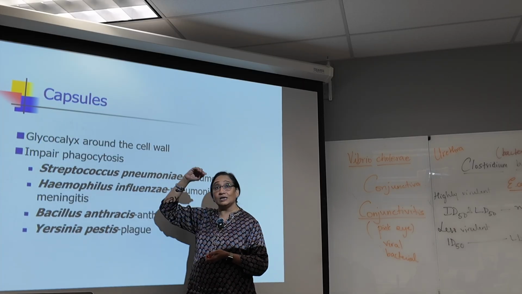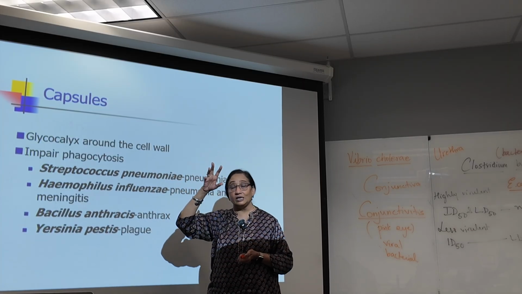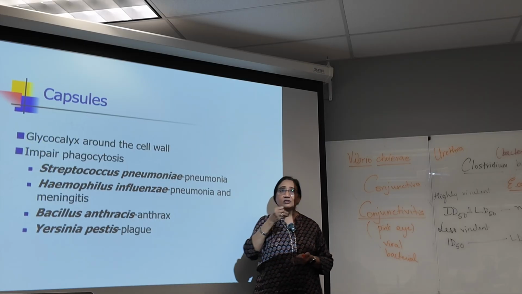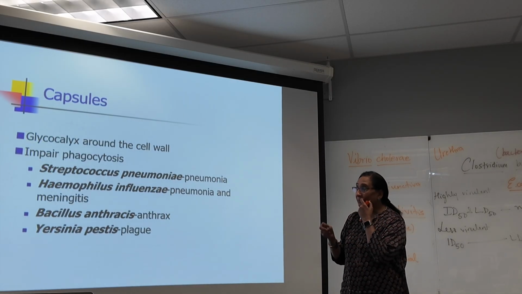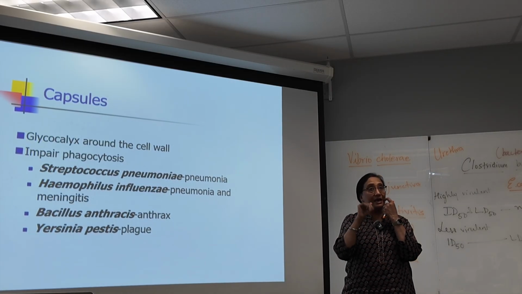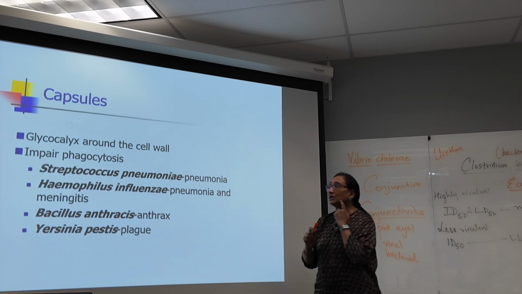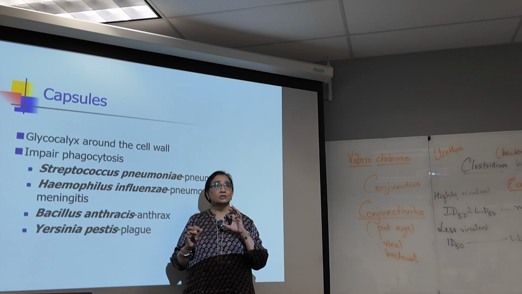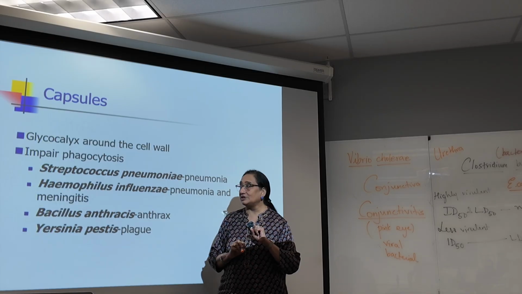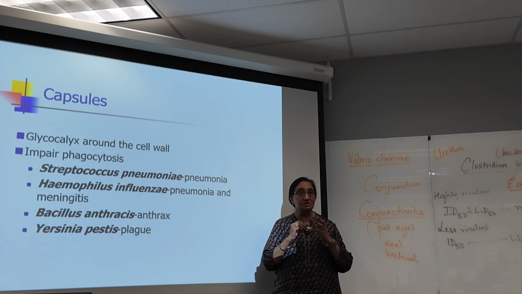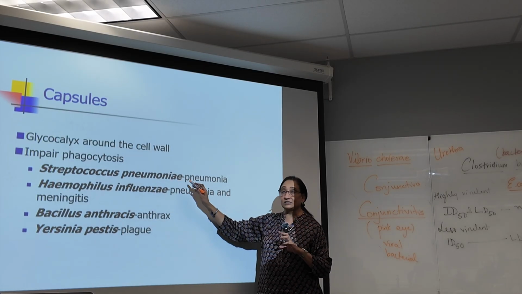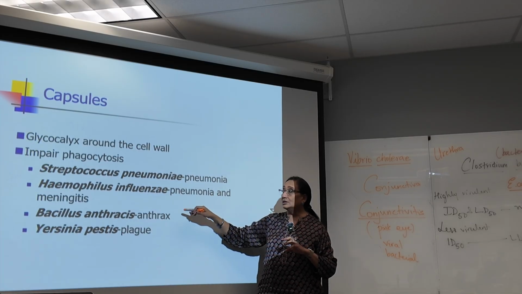So within that capsule, the glycocalyx, there are lots of specific proteins which will impair or dampen phagocytosis. It will not allow your immune system to get rid of them. So Streptococcus pneumoniae is a highly virulent bacterium that causes pneumonia.